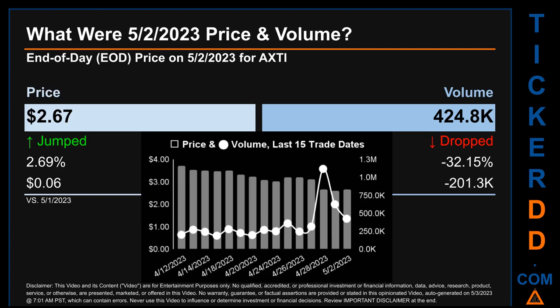The graph shows price and volume for the last 15 trade dates. Across a range of $1.13, the max and minimum end-of-day price were respectively 3.73 and 2.6. Volume saw a range of 932,000, from a day low of 187.9 thousand to a day high of 1.1 million.